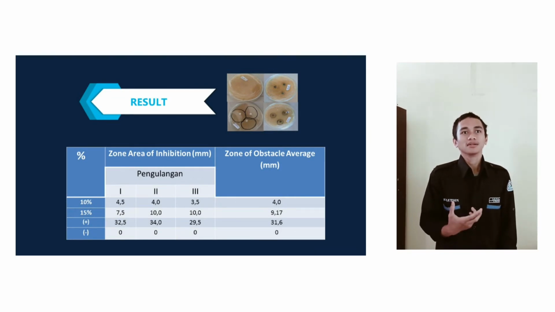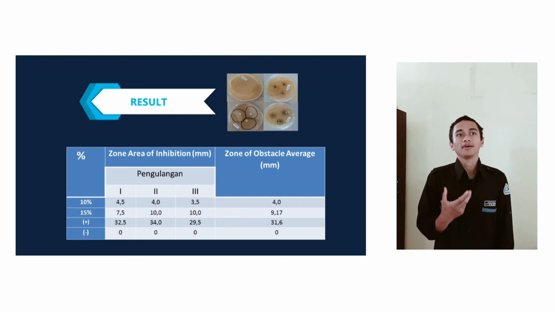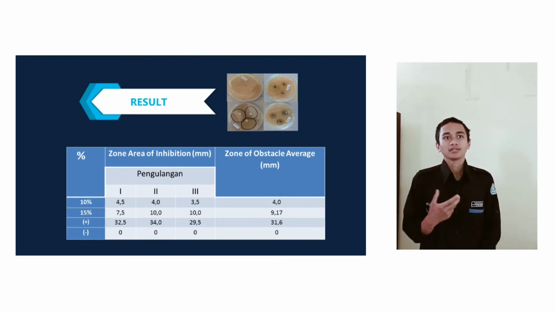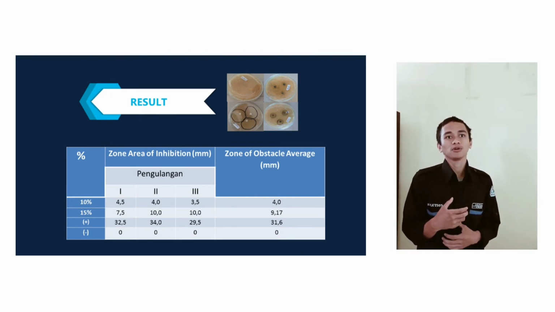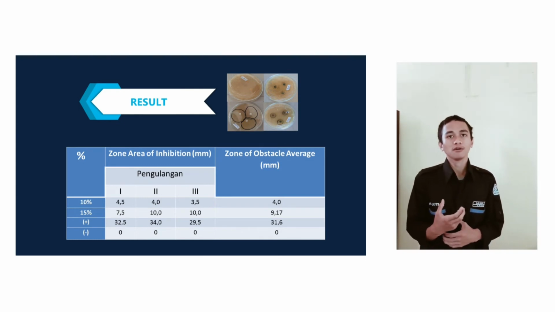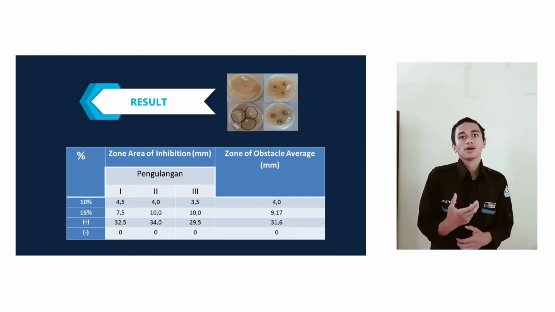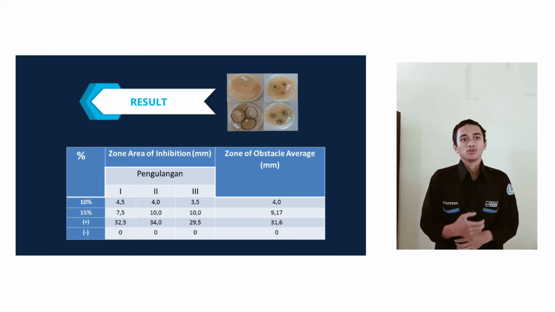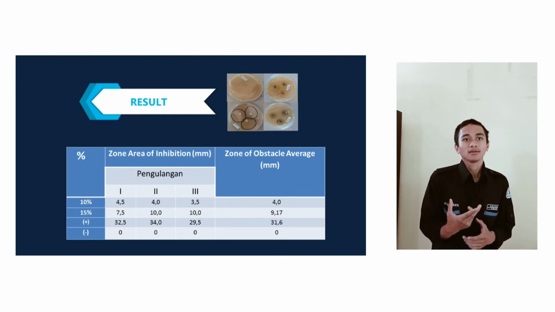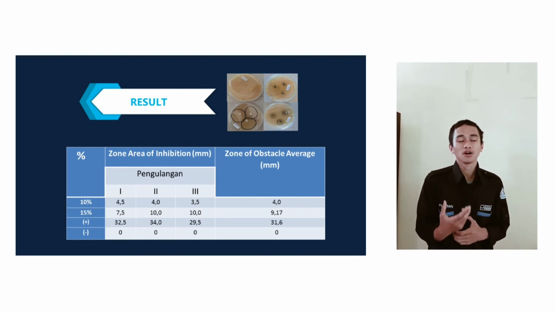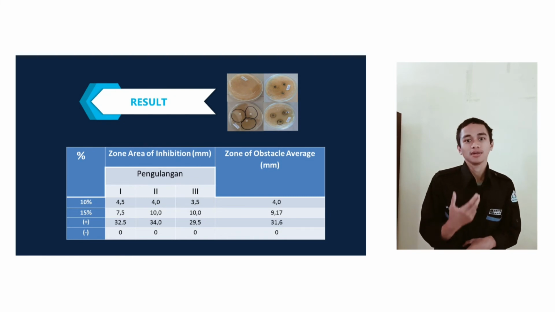Based on the table, the potential inhibition of Chromolaena odorata leaf extract on Staphylococcus aureus at the concentrations of 10%, 15% and the positive control are 40 mm, 970 mm and 31.6 mm. This shows that Chromolaena odorata leaf extract has antibacterial activity and can inhibit the growth of Staphylococcus aureus bacteria.